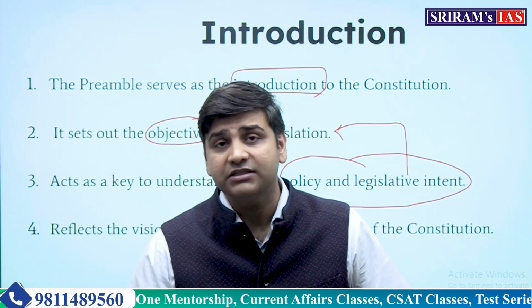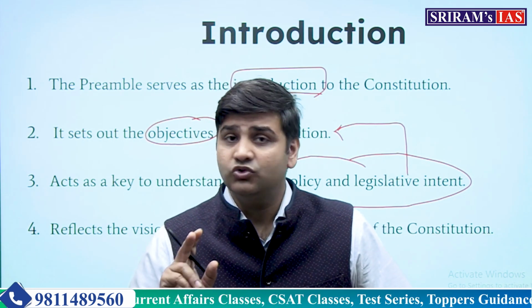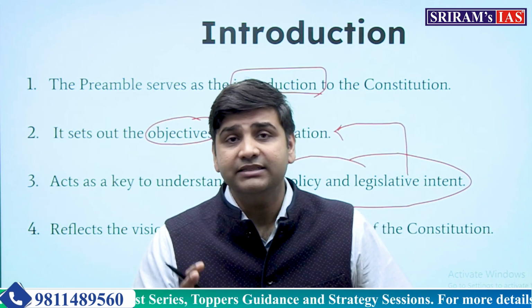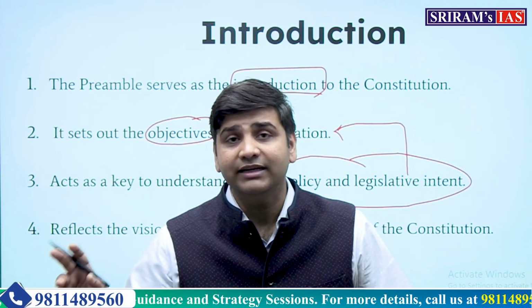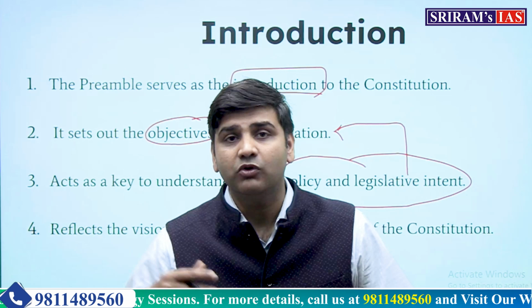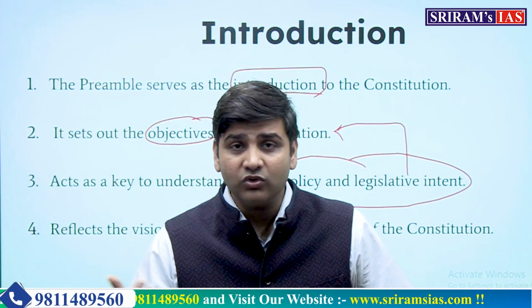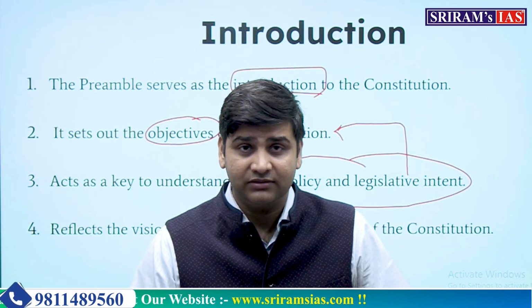The ideals are always achieved in peaceful times. So at the time of war, at the time of disturbances, the government needs absolute power in order to contain that problem. Once that problem is finished, then peacefully the country can develop. No country which is in chaos can develop.